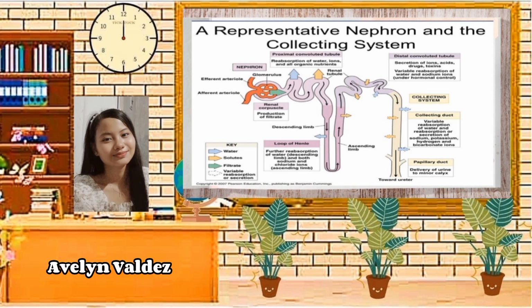The next part of the nephron is the loop of Henle, which has a descending limb in which the filtrate travels down and an ascending limb in which the filtrate travels up. The thin segments of the loop are lined with squamous epithelium. Now, the loop of Henle drops down into a region known as the medulla.